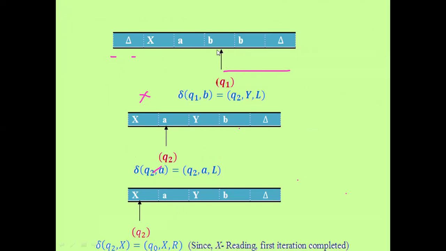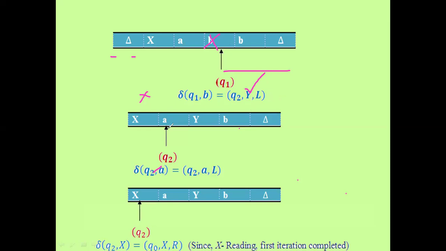In q1, encountering the B, you replace the B by Y and go to q2. That is also the leftmost B, the nearest one you can choose. So what is the transition function delta? Q1 comma B is Q2 comma Y comma L.